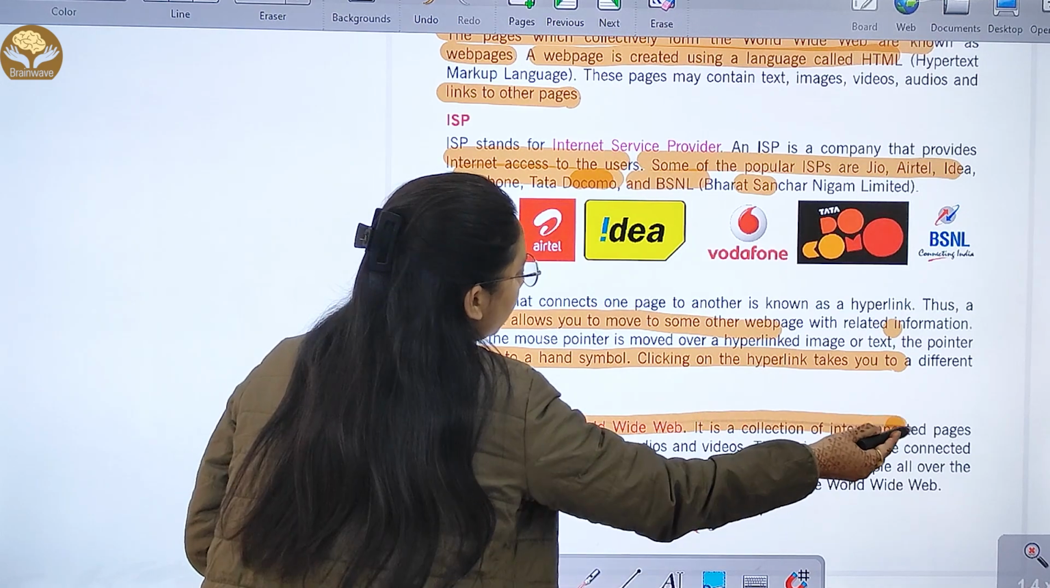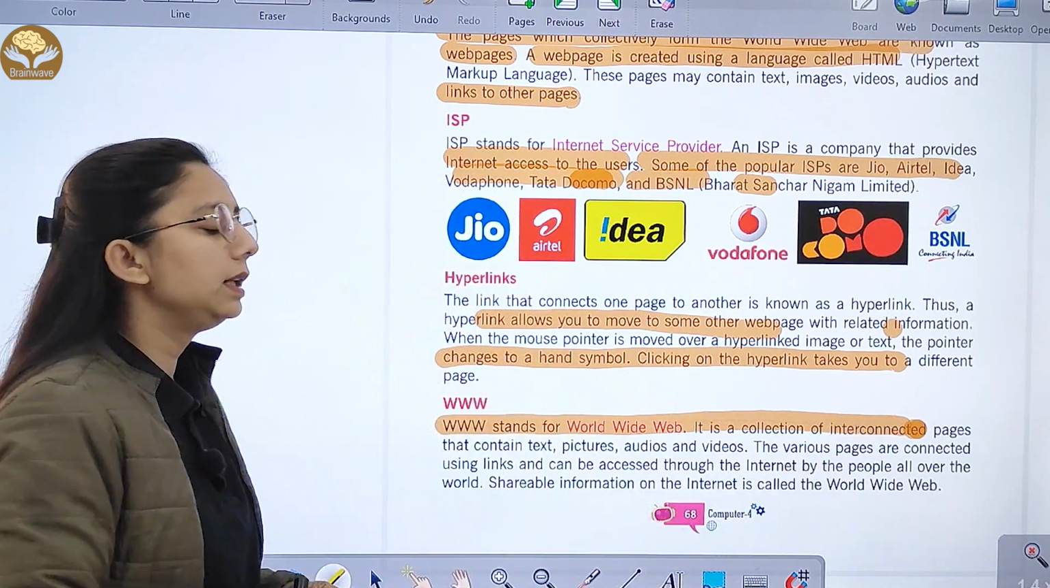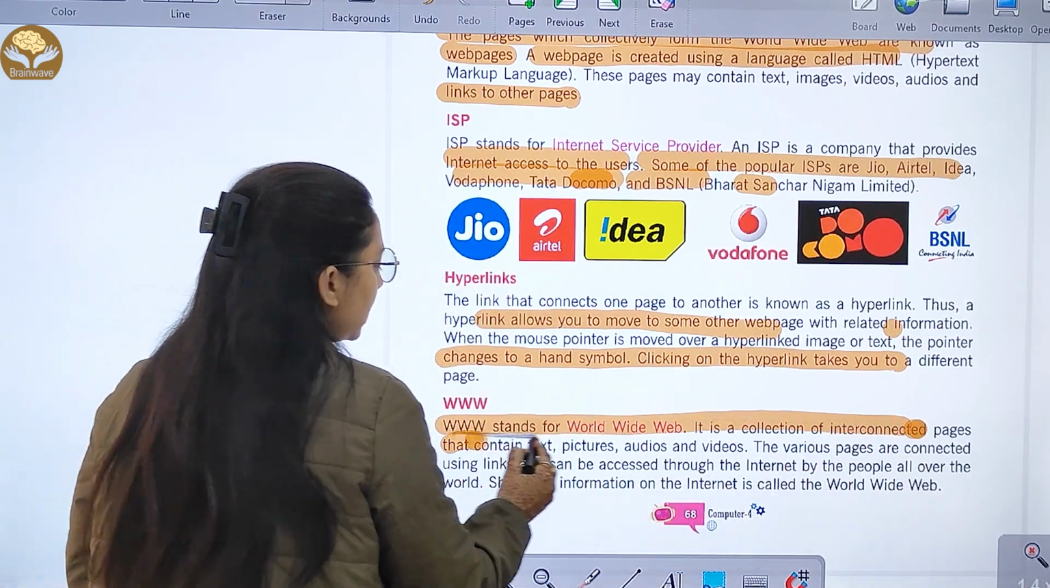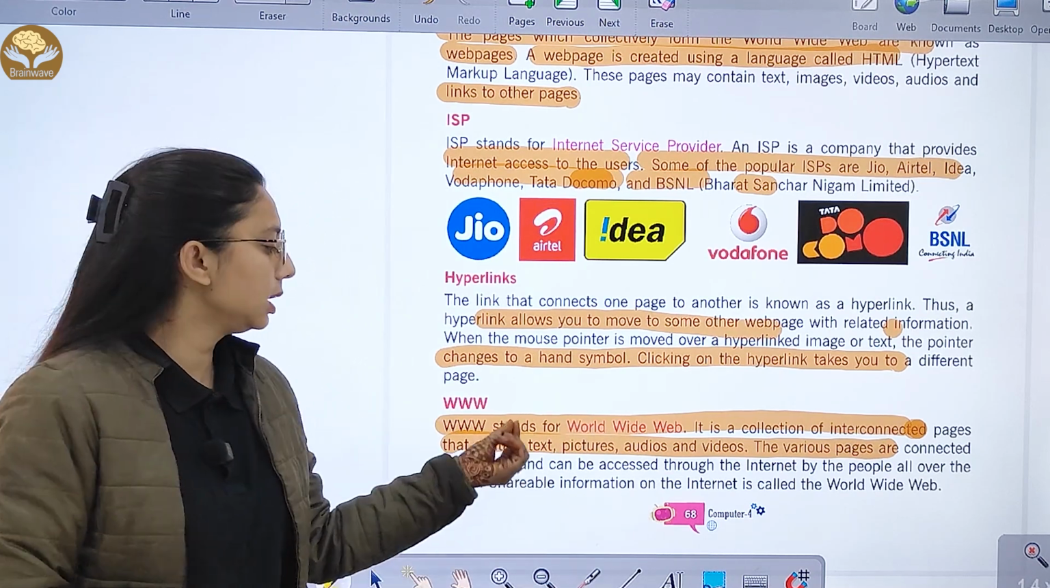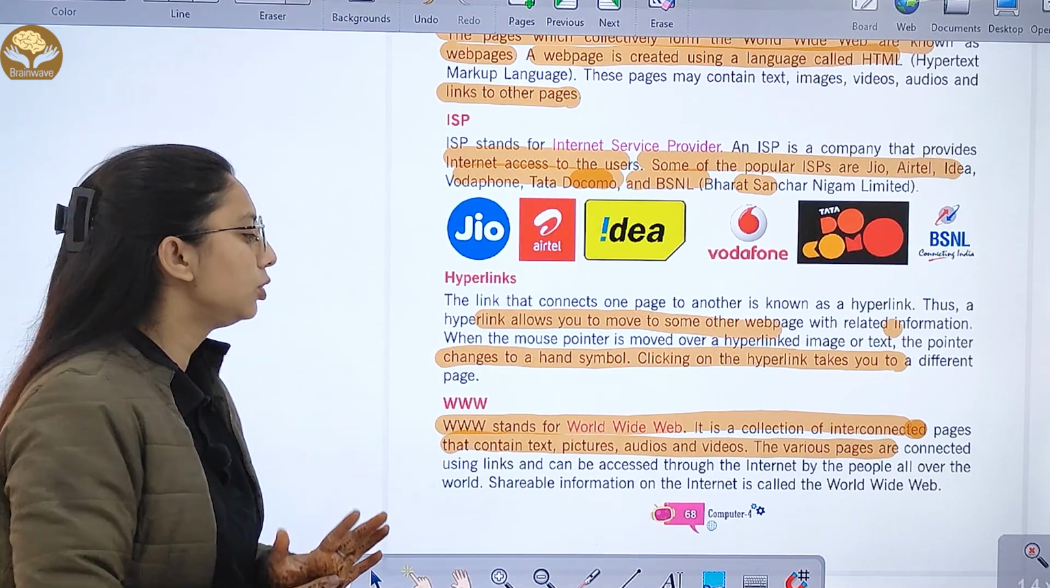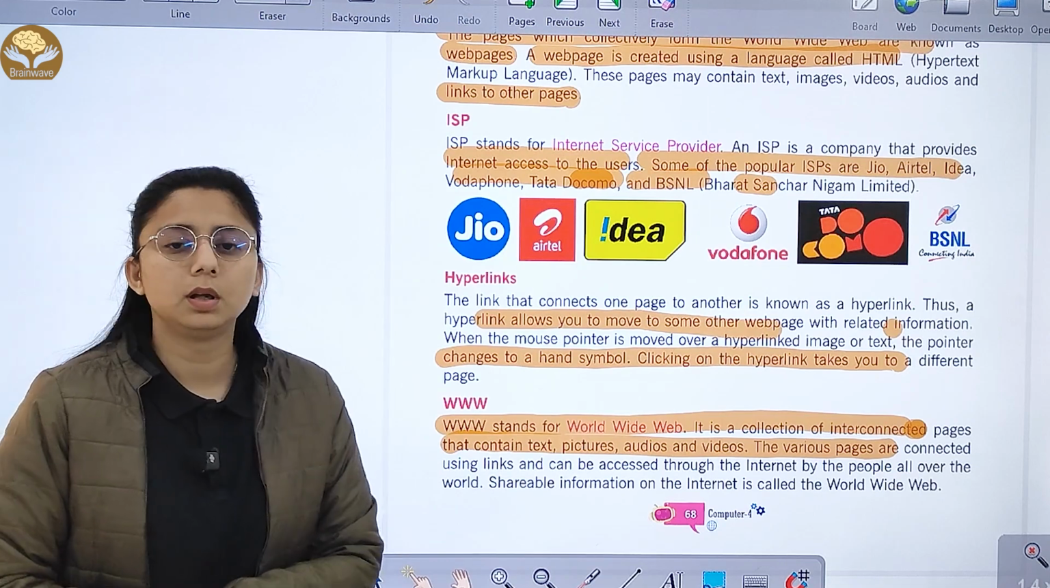WWW stands for World Wide Web. It is the collection of interconnected pages, right, that contain text, pictures, audios, videos. The various pages are connected using links and it can be accessed through the internet by people all over the world, right?